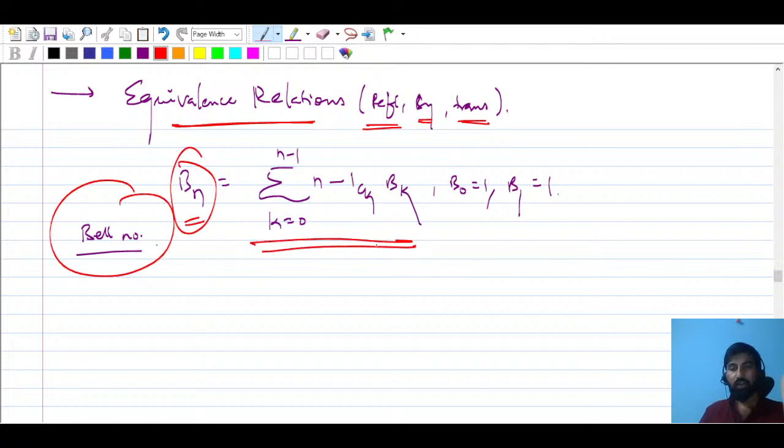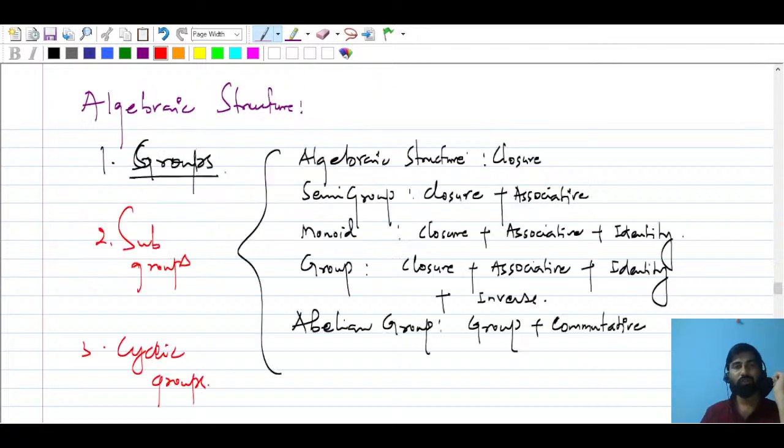The Bell number will be like this: the sum of n minus one choose k times b_k, where b naught is one and b1 is one, and this summation is running over k. So this is known as the Bell number. We'll discuss all this. And under algebraic structures, we'll talk about groups mainly. This is a very important thing, groups.